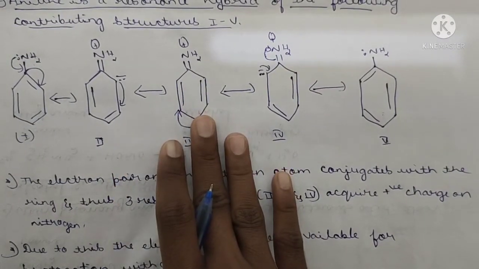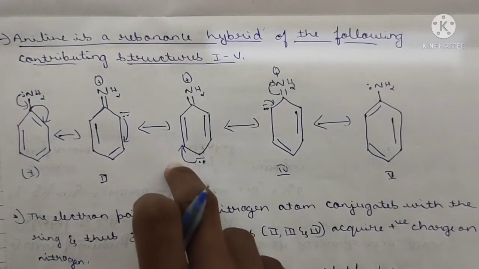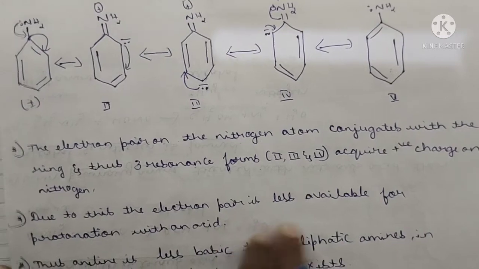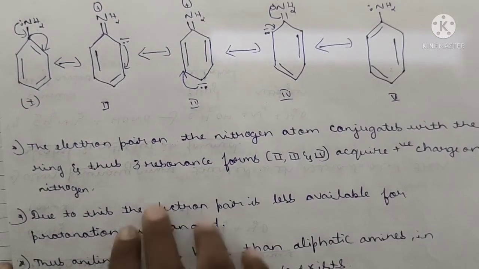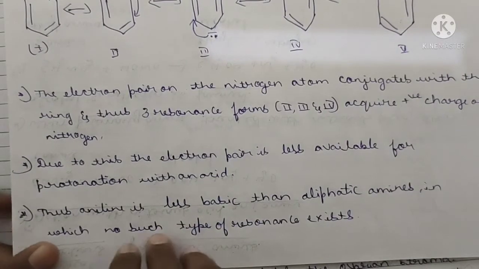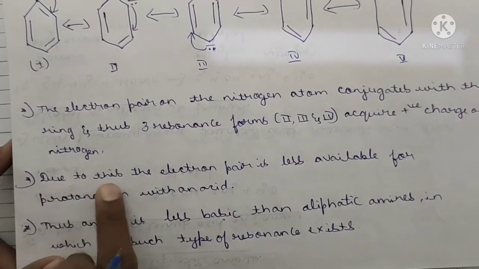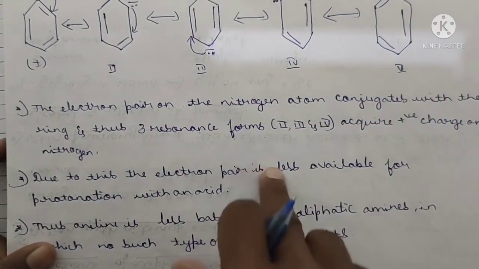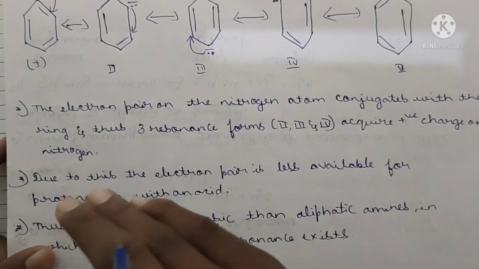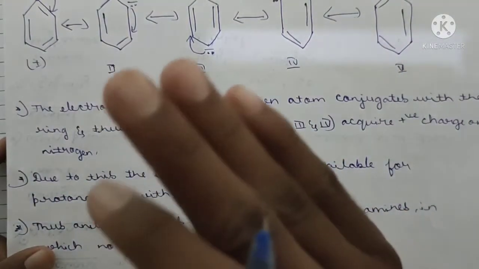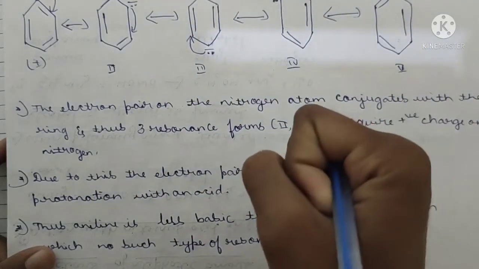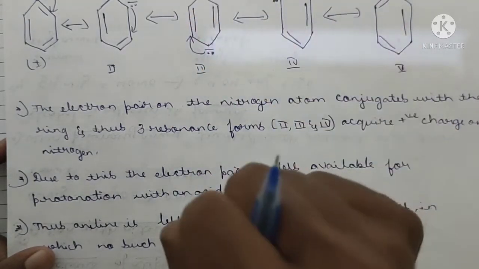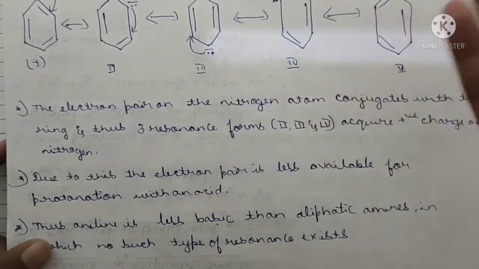Resonance also plays a very important role in the basicity of amines. Got it? Now due to this, what happens? The electron pair is less available for protonation with an acid. I will explain, don't worry, just understand this first. Due to the transfer of electrons, the electron pair is less available for protonation with an acid. They cannot give or receive the H plus, and this also decreases the electron density over the nitrogen, because of this transfer of electrons, because of this resonance.